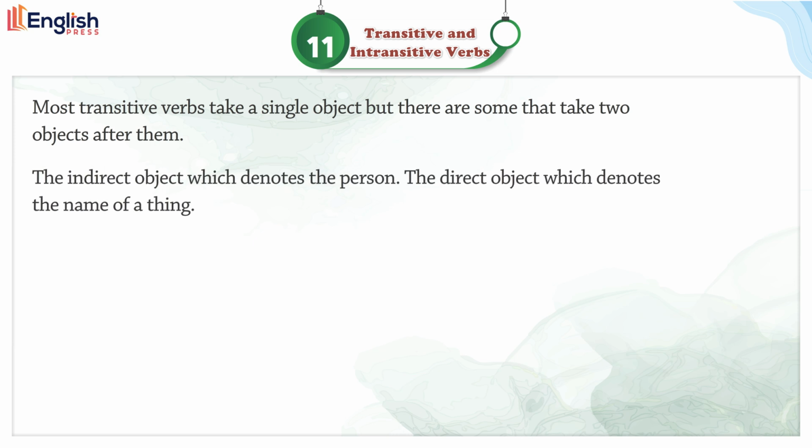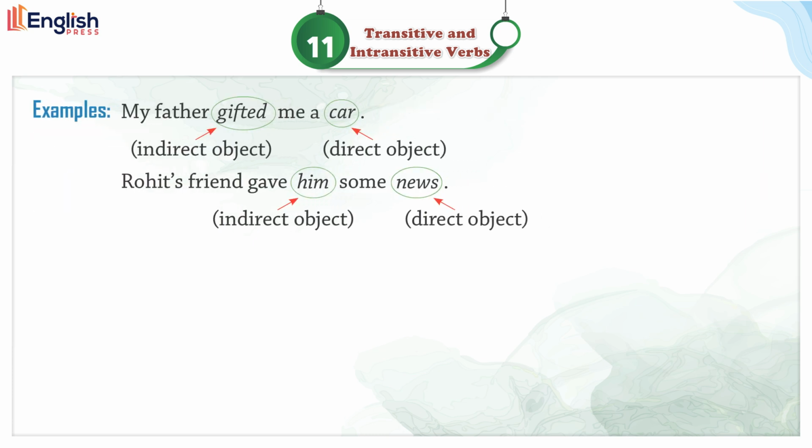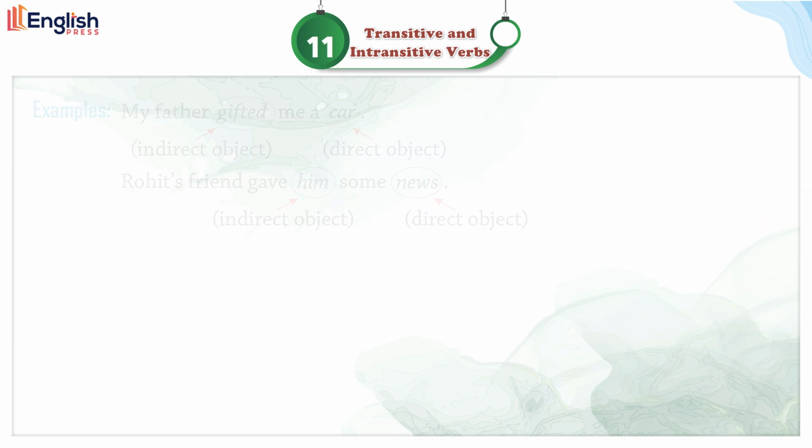Most transitive verbs take a single object, but there are some that take two objects after them. The indirect object, which denotes the person. The direct object, which denotes the name of a thing. Examples: My father gifted me a car. Me, indirect object. Car, direct object. Rohit's friend gave him some news. Him, indirect object. News, direct object.